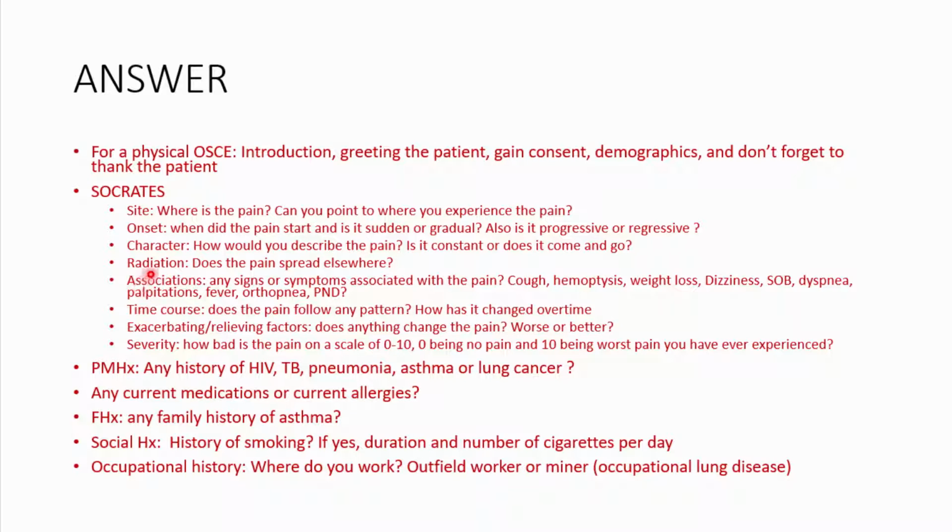And then the A is for associated features. So you ask if there are any signs or symptoms that are associated with the chest pain. Is there any cough? If there's cough, is there any blood in the cough? Is there any weight loss? Is there any dizziness? Is there any shortness of breath? Is there any dyspnea? Is there any palpitations?